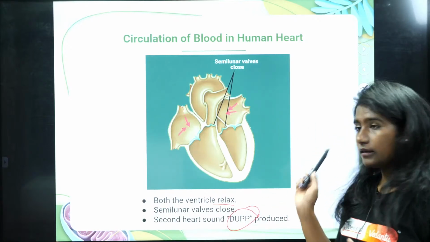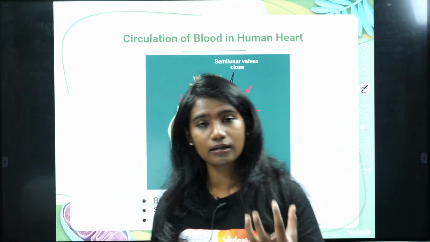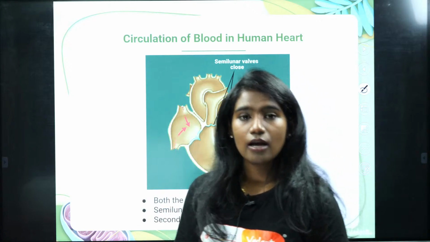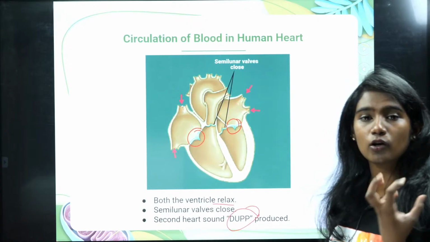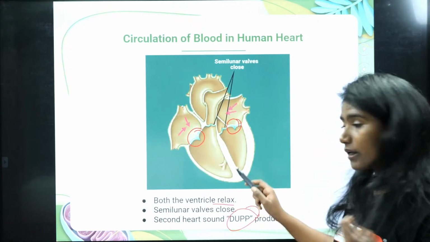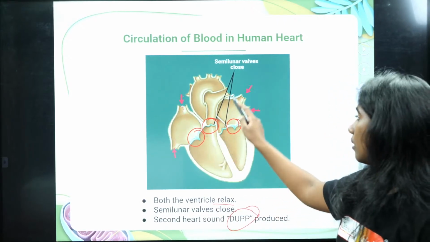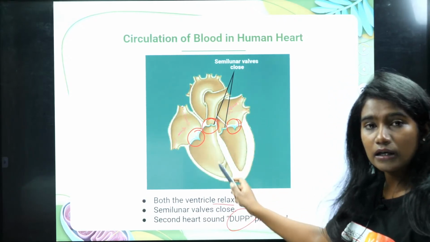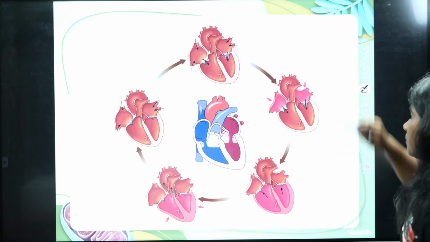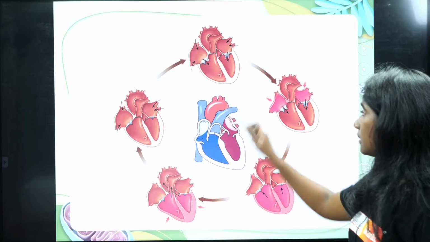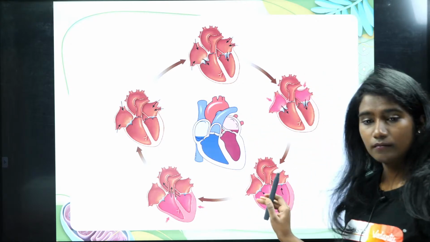So when the heart contracts and relaxes, this is the sound that is produced, right? Lub dub. So the lub is produced when the tricuspid and bicuspid valves close, and the dub sound is produced when the pulmonary semilunar valve and aortic semilunar valve close. Okay, clear with that? Fine. And this is how the blood flows. This is the cycle. Fine.